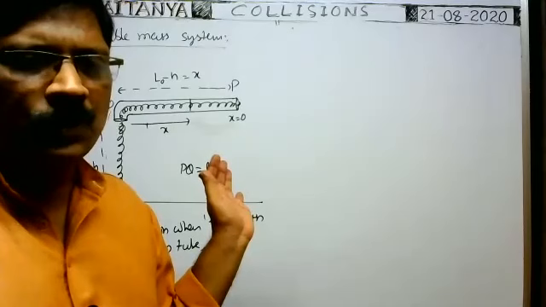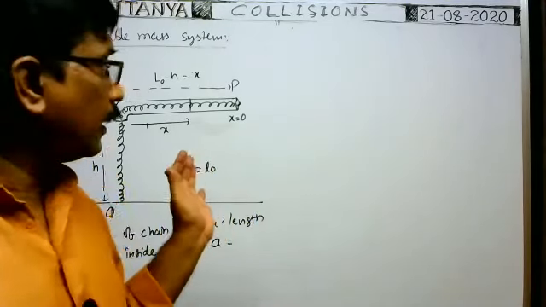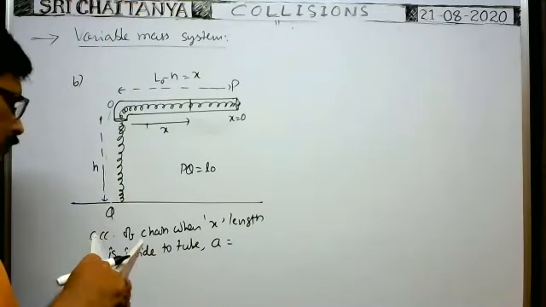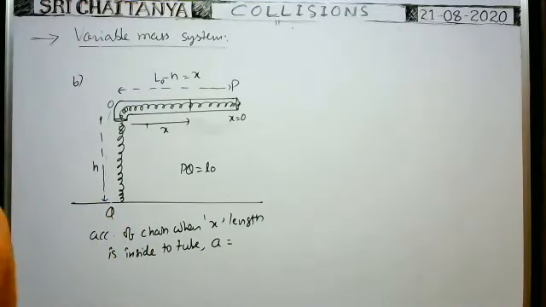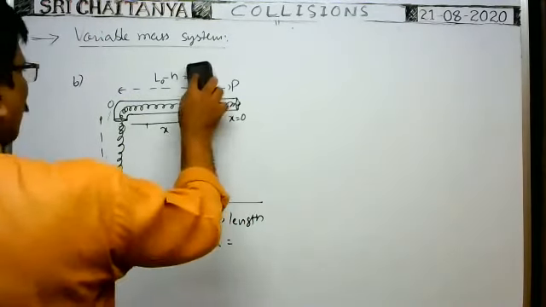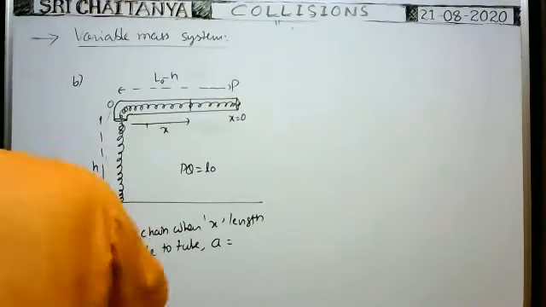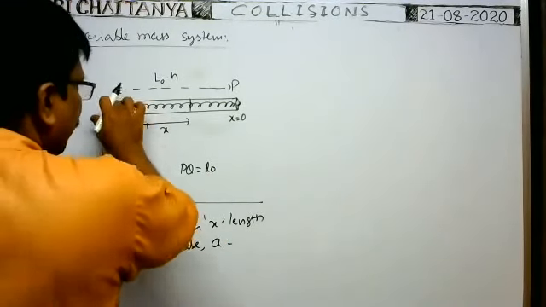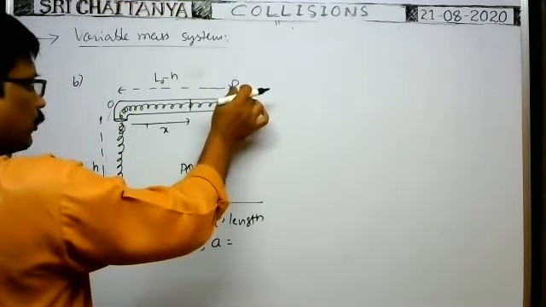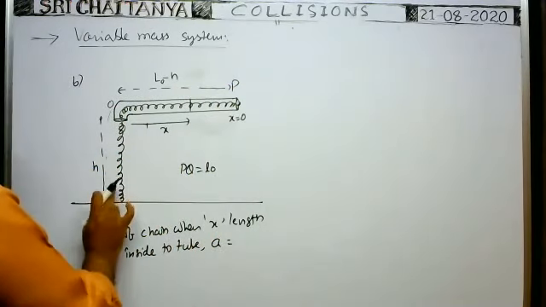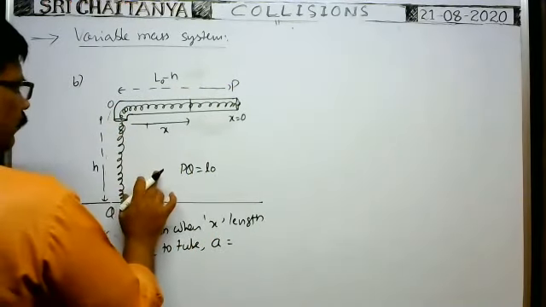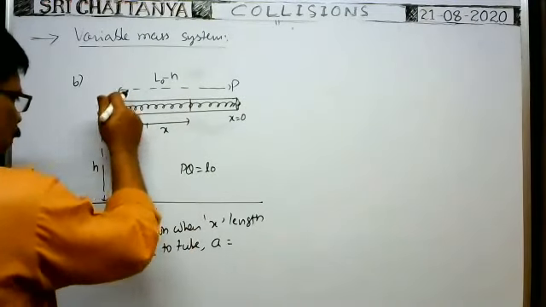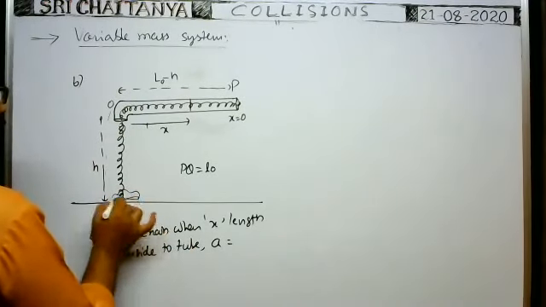L0 minus H also. At any instant of time, this remaining length is equal to L0 minus H. But while sliding, at any instant of time, some part falls on the floor.